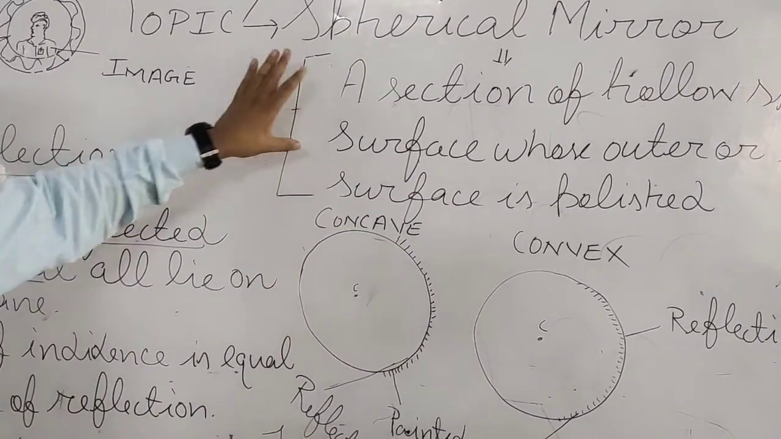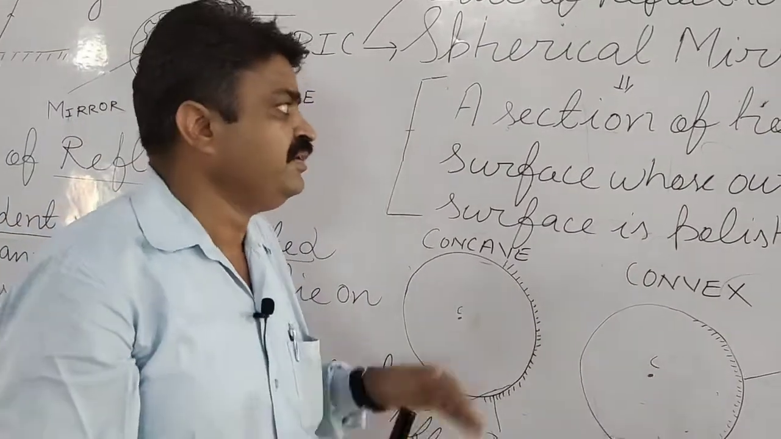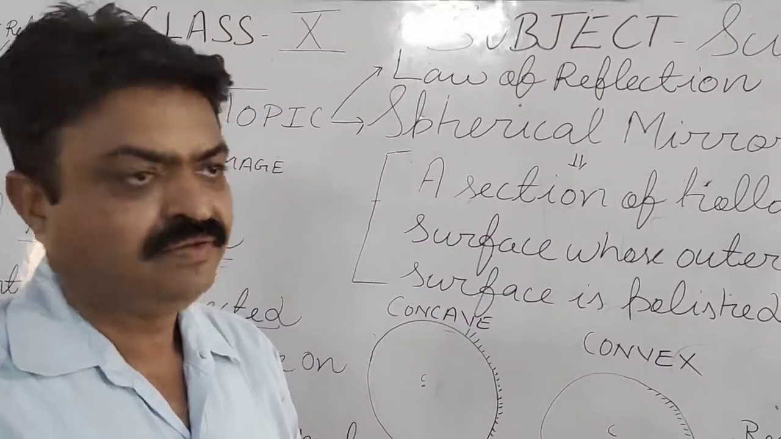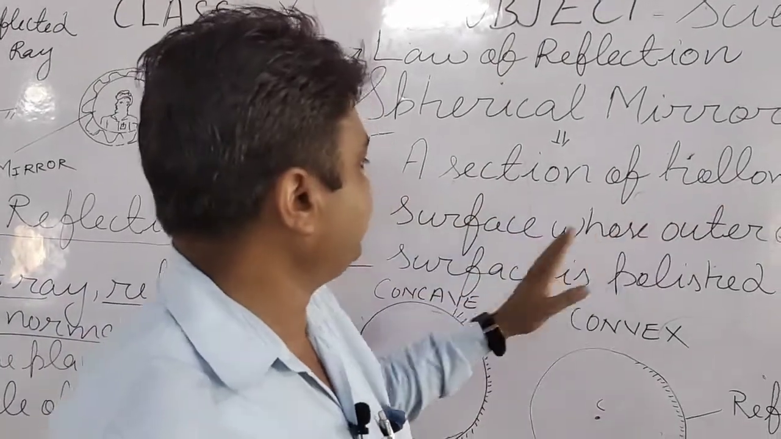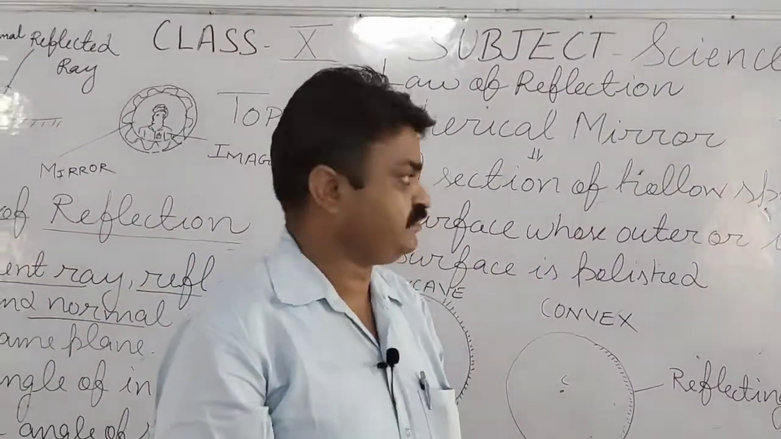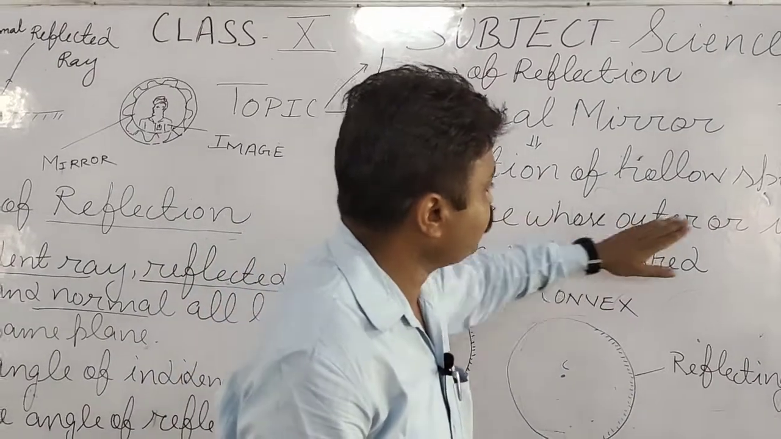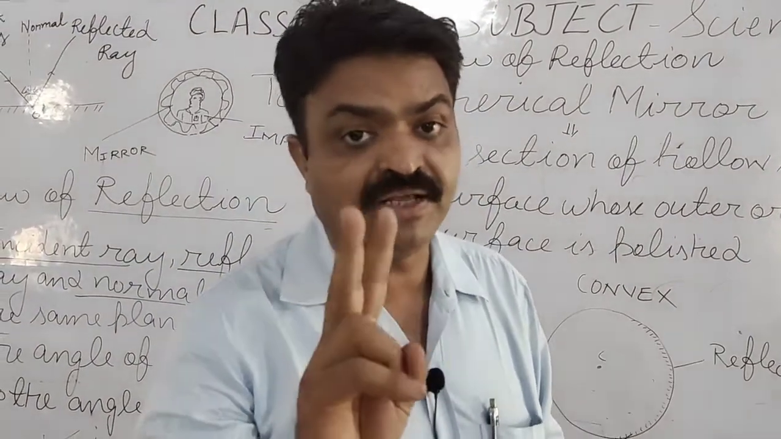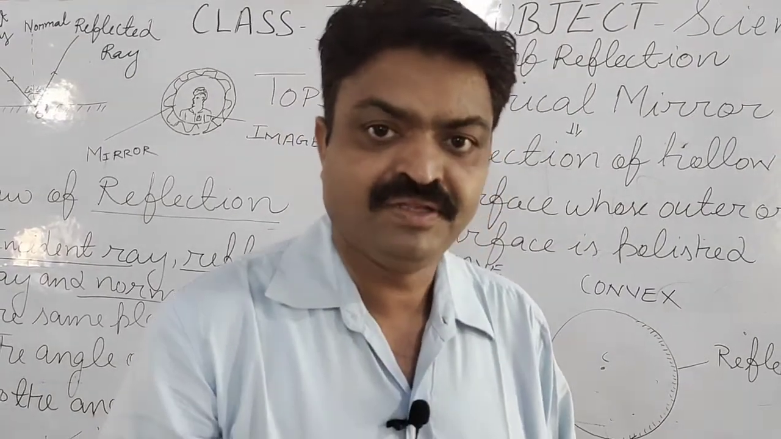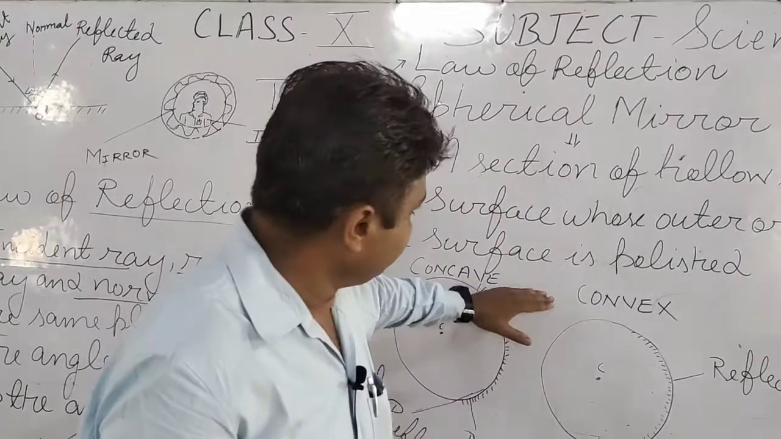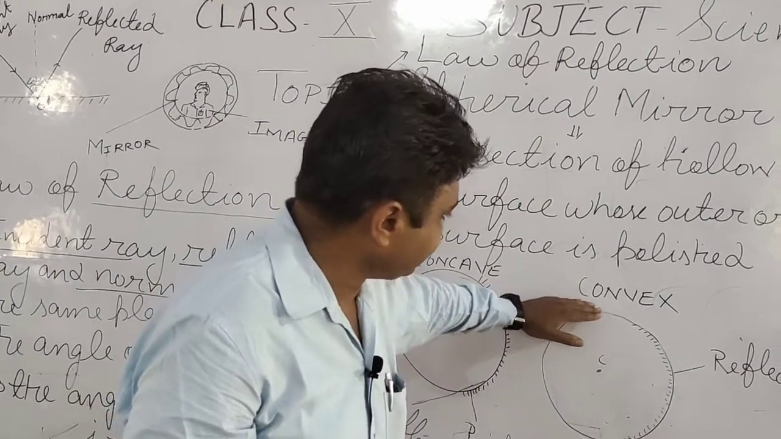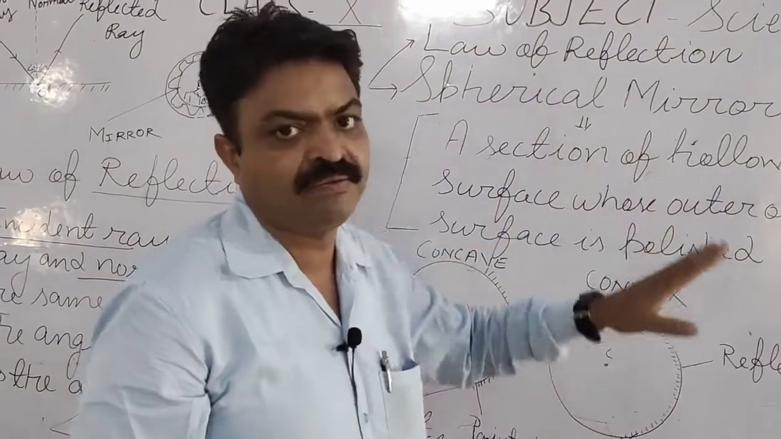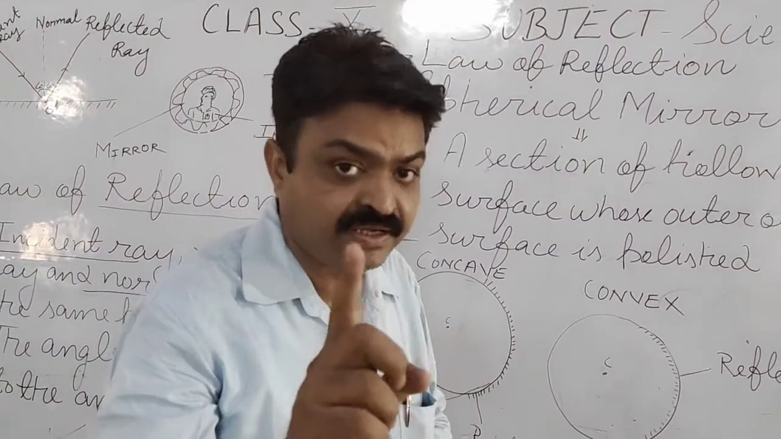Now what is the definition? What is the correct definition that you will write? A section of a hollow spherical surface of a glass whose outer or inner surface is polished is known as a spherical mirror, student. So the concave and the convex mirror are part of the spherical mirror. They are spherical mirrors.